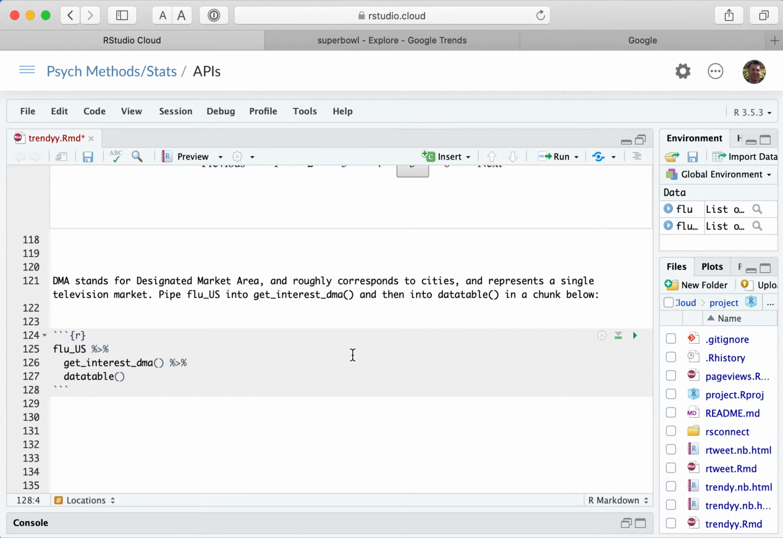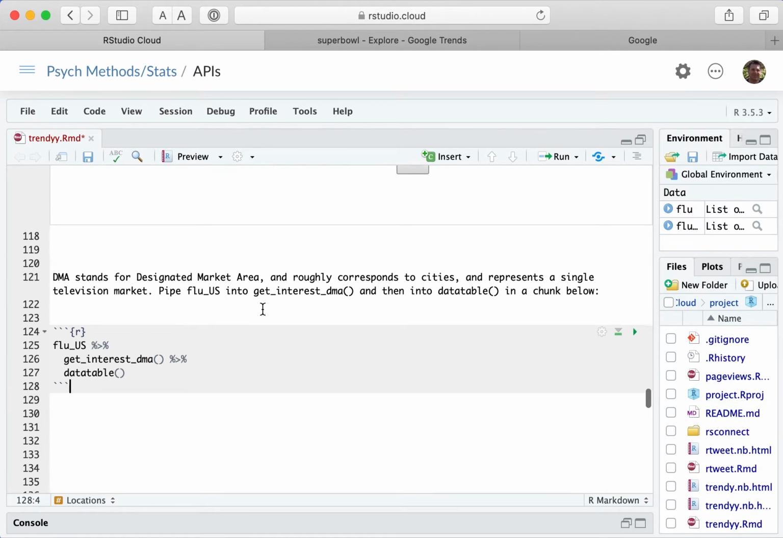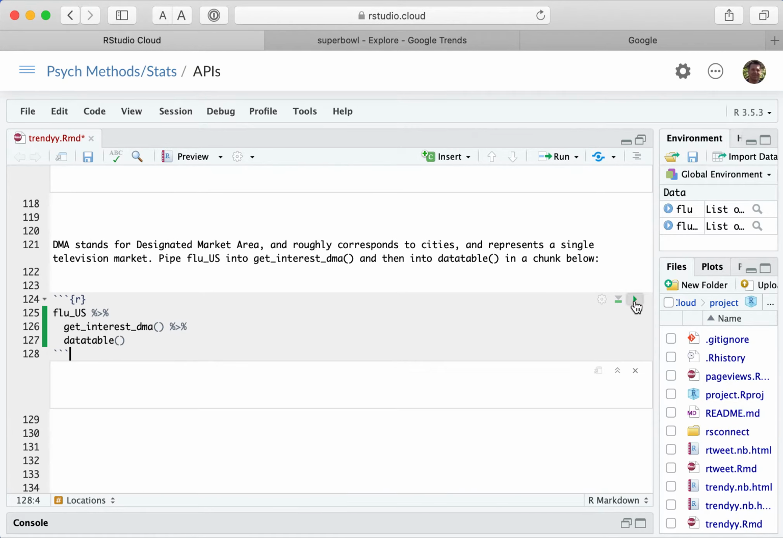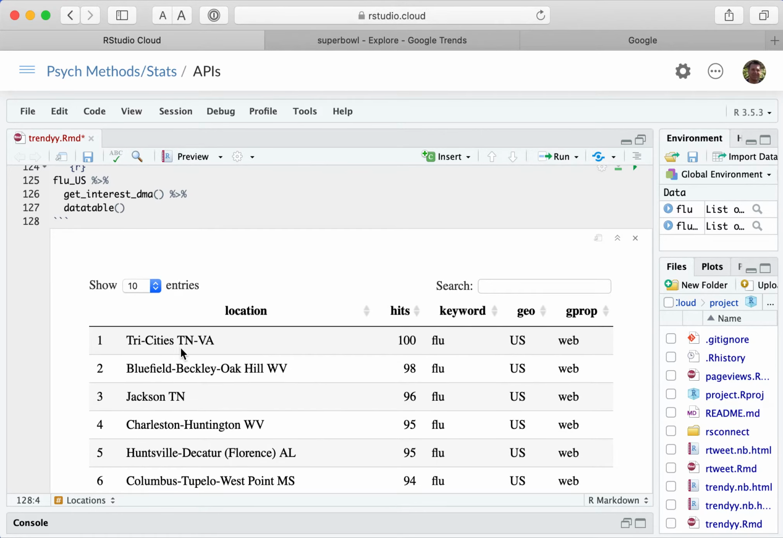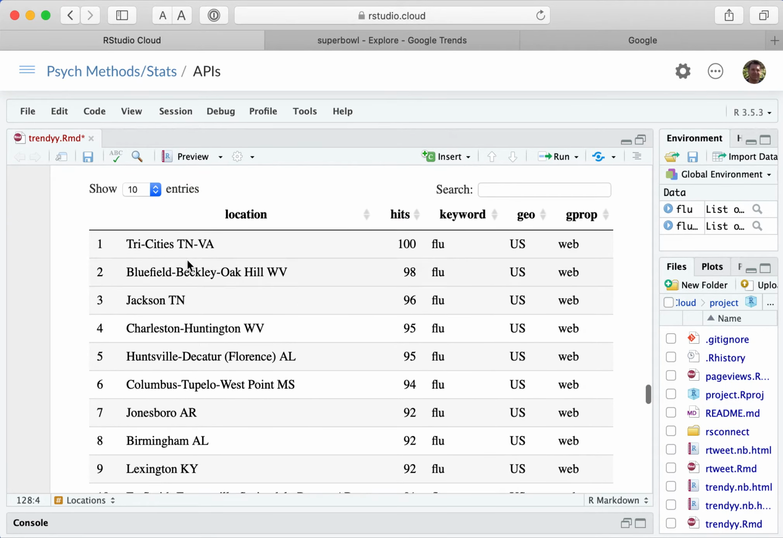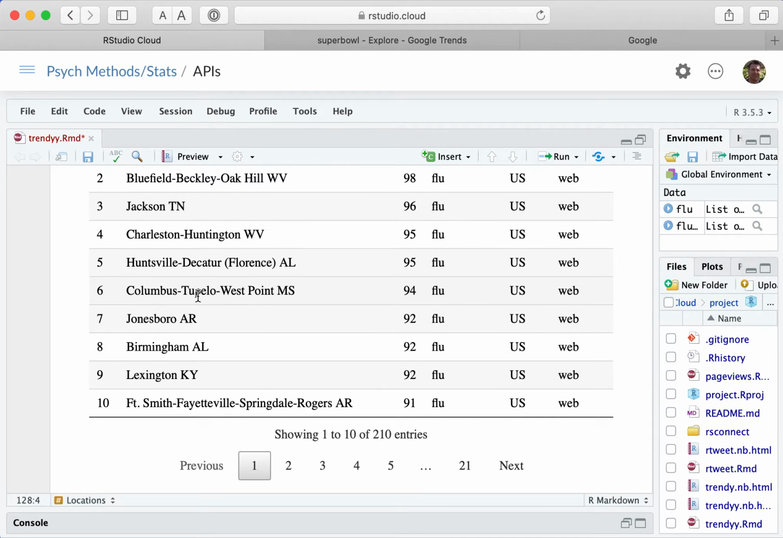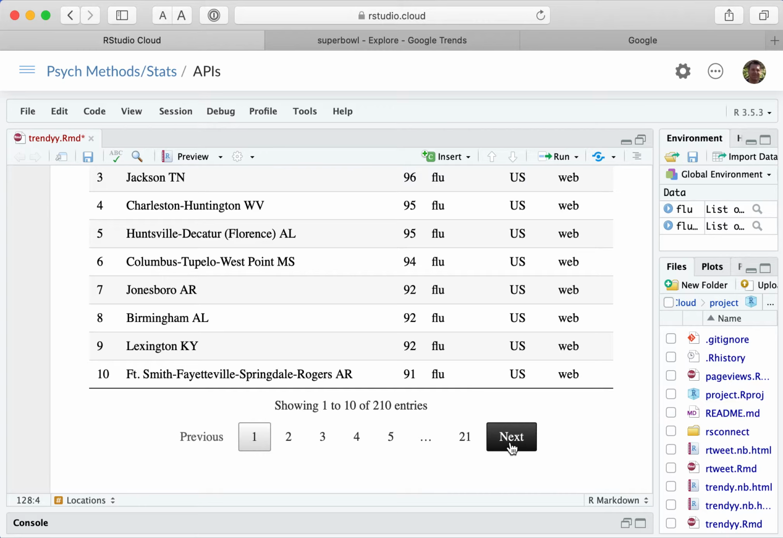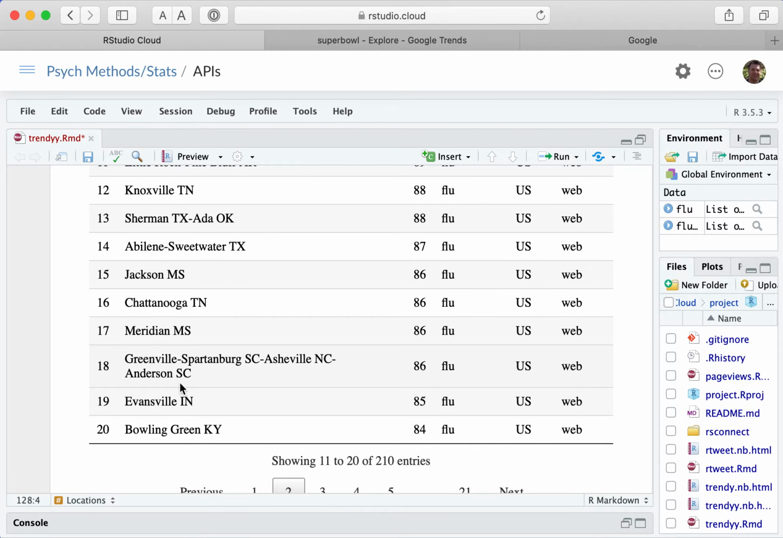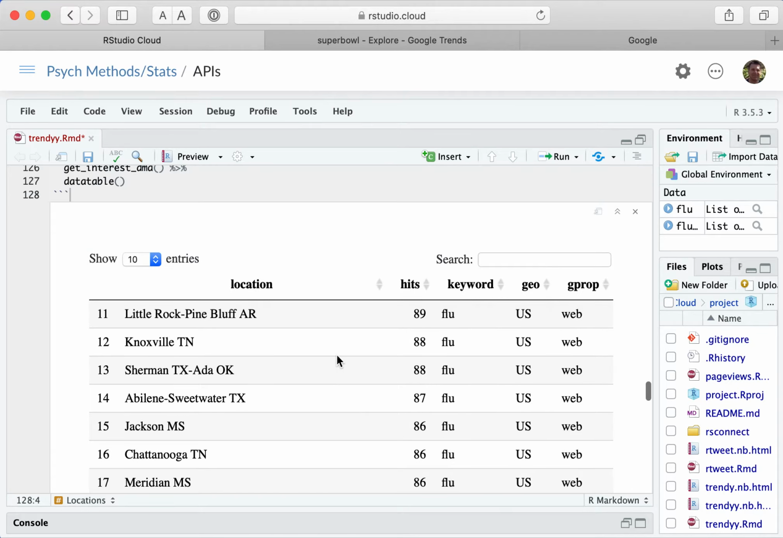Okay, and this DMA stands for designated market area. It's basically either a city or maybe a couple of cities. Like you see this Tri-Cities, I don't know what that is, but a lot of states have a couple of cities, or cities across a state border. Columbus, Tupelo, West Point, or things like that. There's one that's Greenville, Spartanburg, South Carolina, linked with Asheville. It's kind of like one big market.